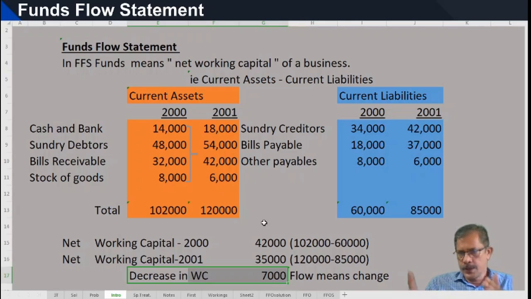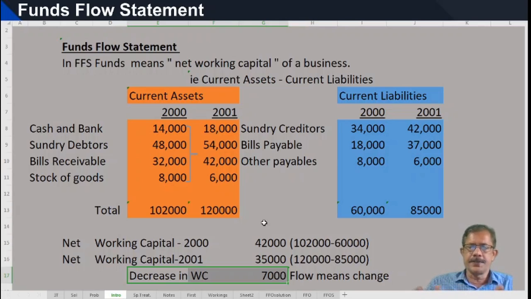It shows sources of funds and applications of funds. In that context, we can say funds flow statement is a statement which shows sources and applications of funds over a period, and which shows the net increase or decrease in working capital.